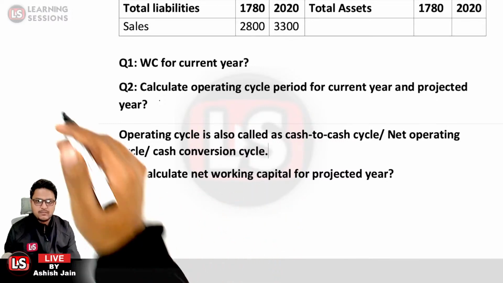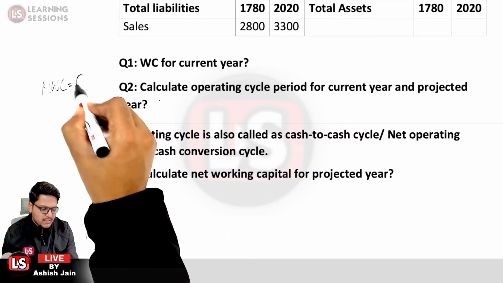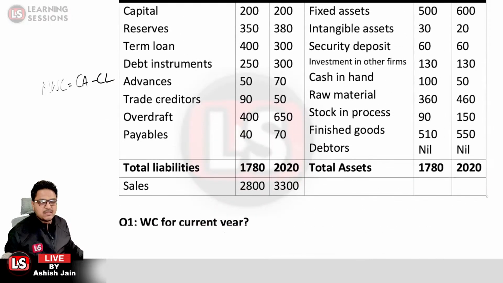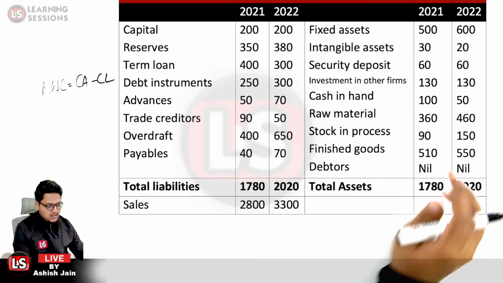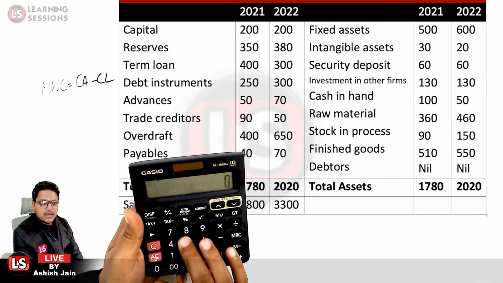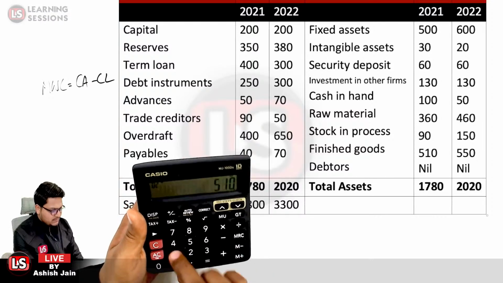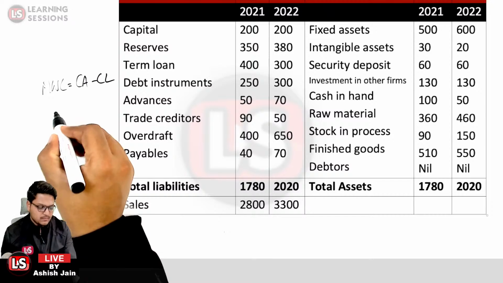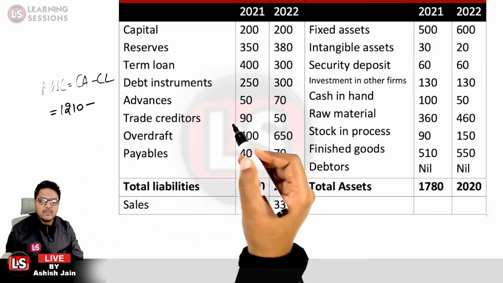Now what is net working capital? The net working capital is equal to the current assets minus the current liabilities. Now, the current assets we have already calculated for the projected year. It is equal to 50 plus 460 plus 150 plus 550, that is equal to 1210. So current assets for the projected year were 1210, minus the current liabilities.